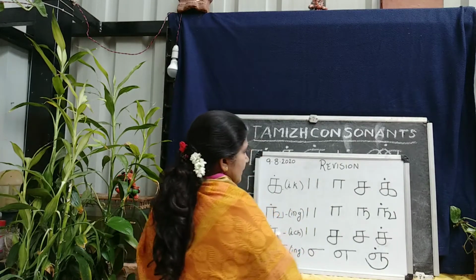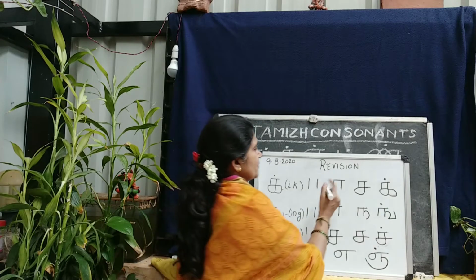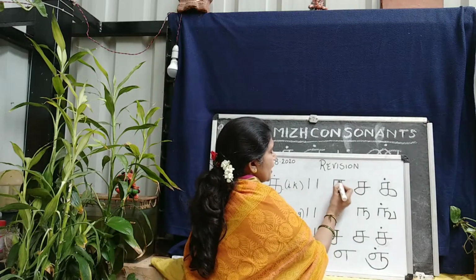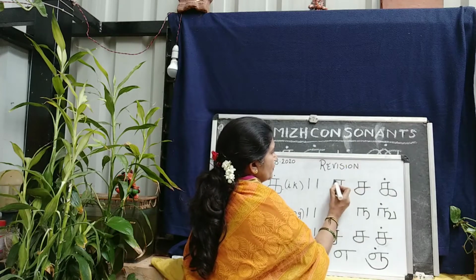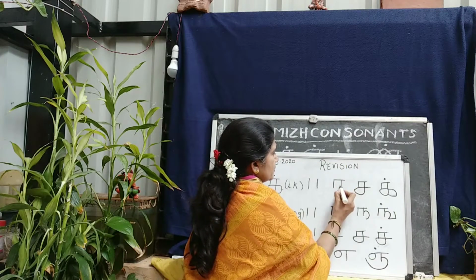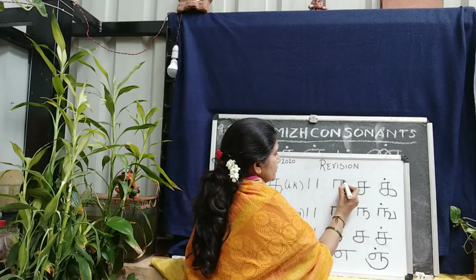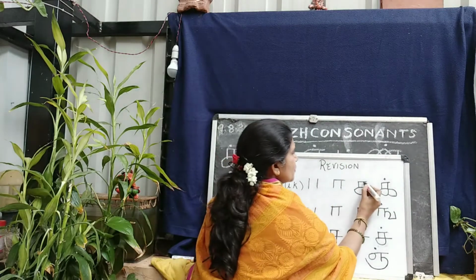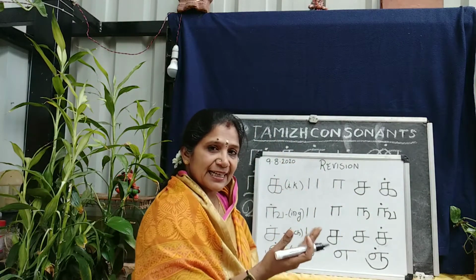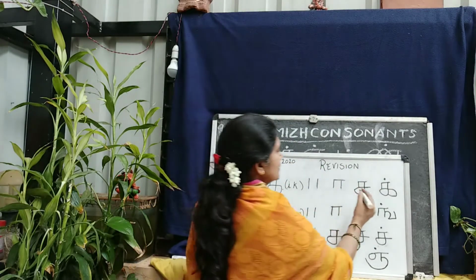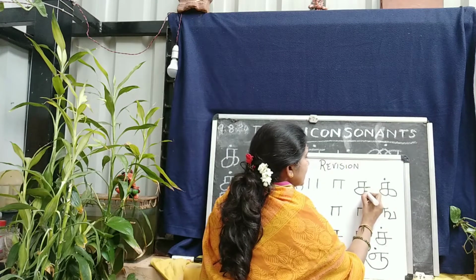Two parallel lines. Okay? Then, after writing the two parallel lines, write a small sleeping line at the top. And then, after writing them, from the second parallel line, bring it down,